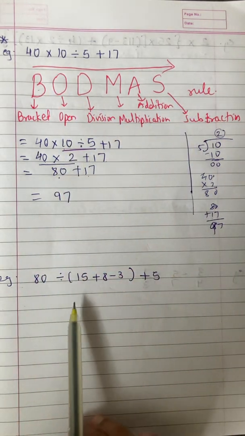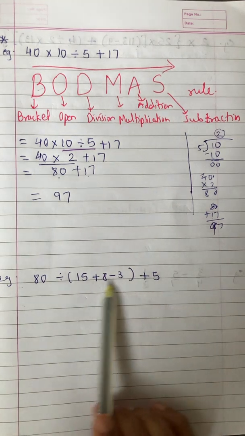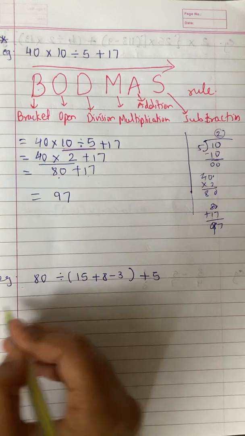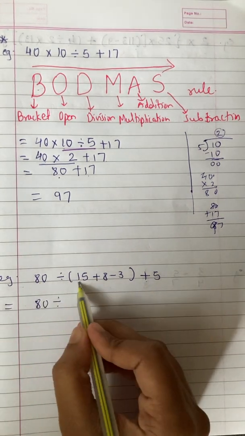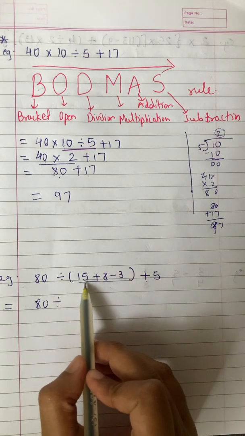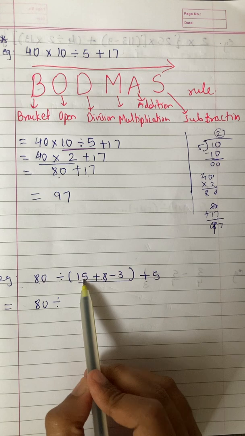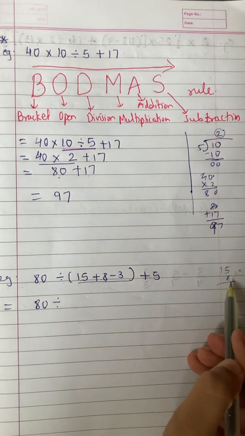Let us solve this sum. Here, the different thing which you can see is a bracket. So we are going to solve the bracket first and then the rest of the things. So 80 you write down, equal to 80, and the division you write down as it is, and solve the bracket. In the bracket you have to first do addition because addition comes first and then subtraction. 15 plus 8, how much will it be? You add and see. In the rough work, always add and see.